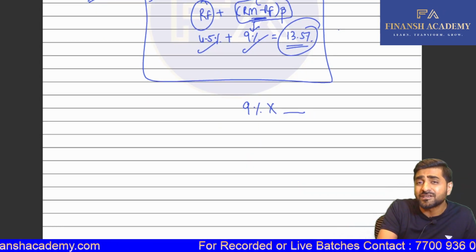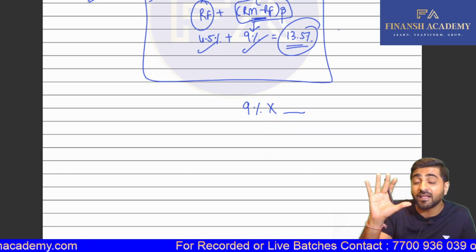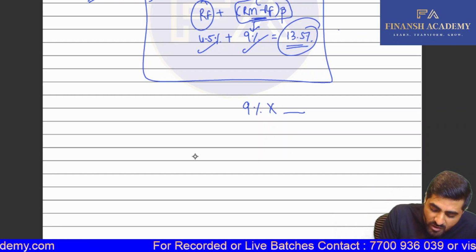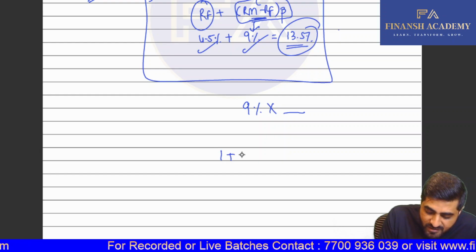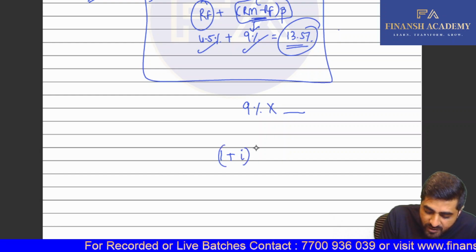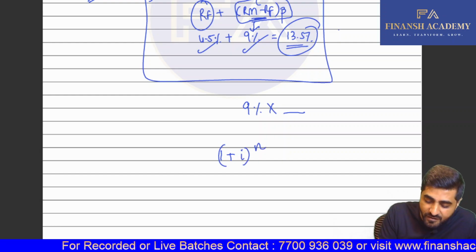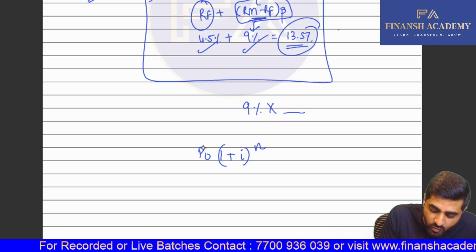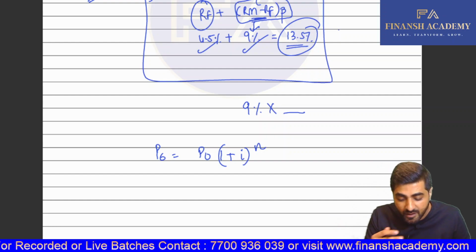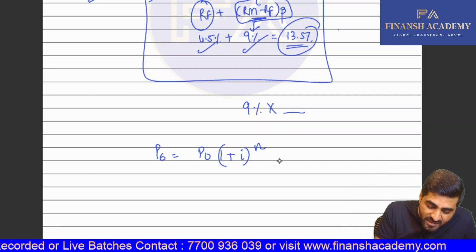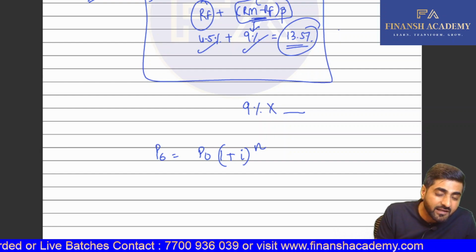In our question, which we had solved in our textbook, it was for 5 years. So what was your conversion value? It was 1 plus whatever is your growth rate raised to the power of the number of years, and whatever is the P0 today, this will help you calculate your P6, that is your conversion value. So on this basis, if you solve, we'll be getting the conversion value.